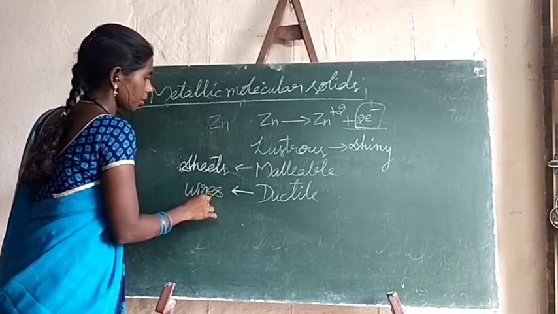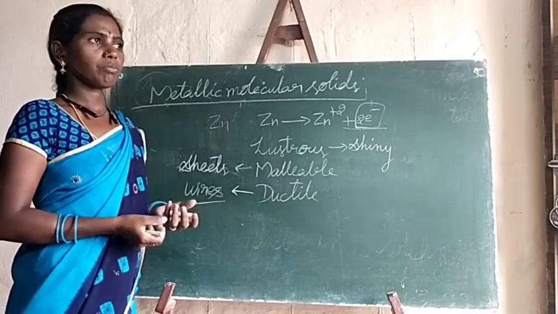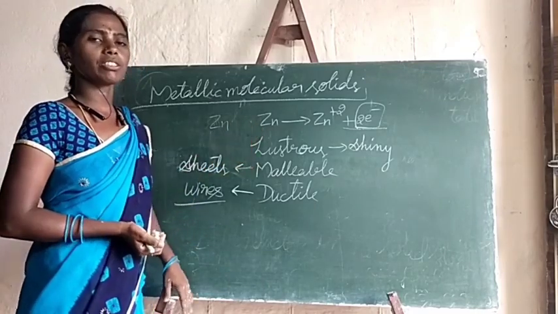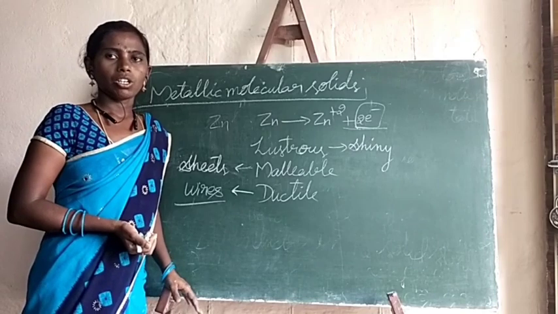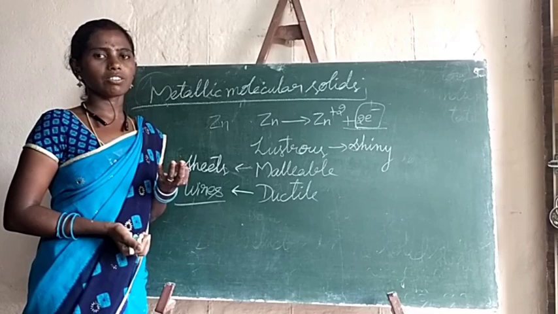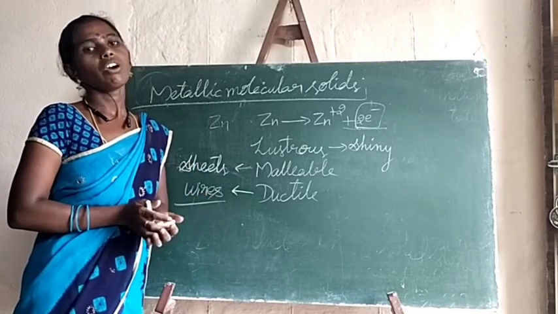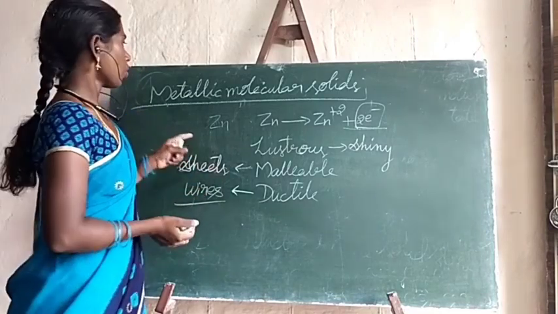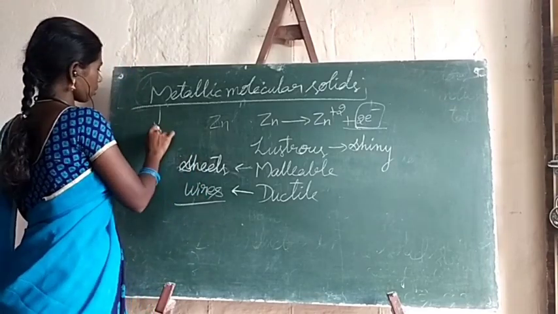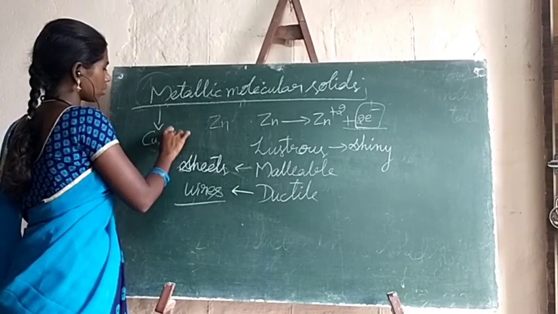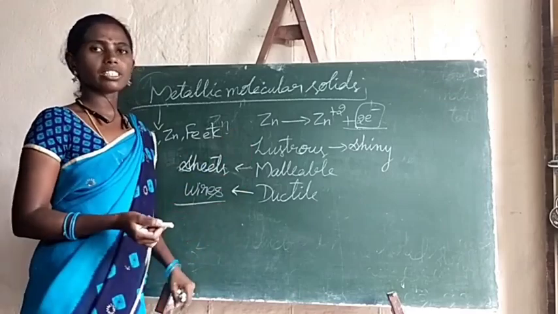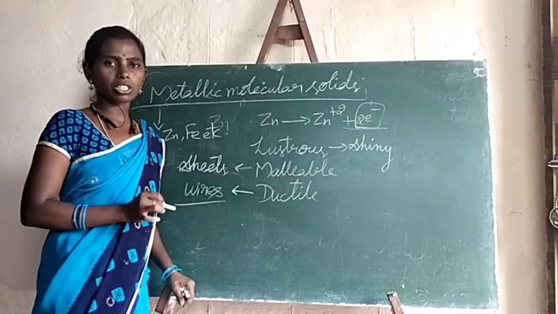Generally, in the case of metallic molecular solids, all metals have these properties due to the presence of free electrons. The responsibility for electrical conductivity and thermal conductivity is due to the presence of free electrons only. So what are the examples of metallic solids? Metallic solids examples are all metals like copper, zinc, iron, etc.